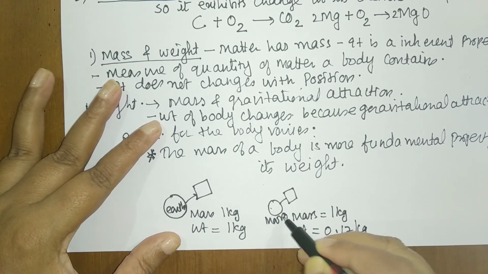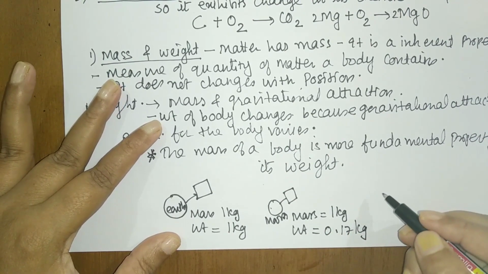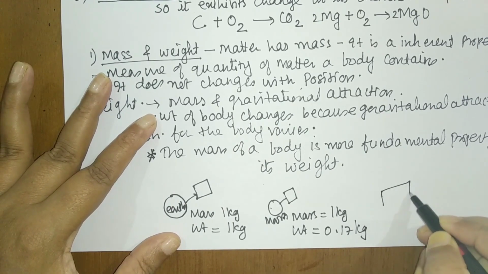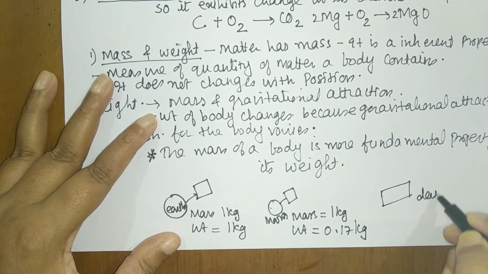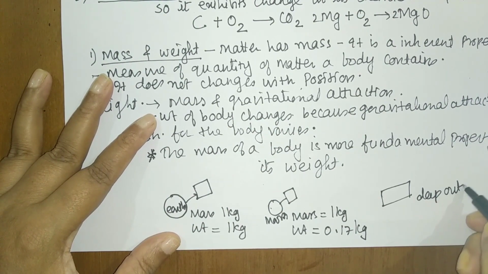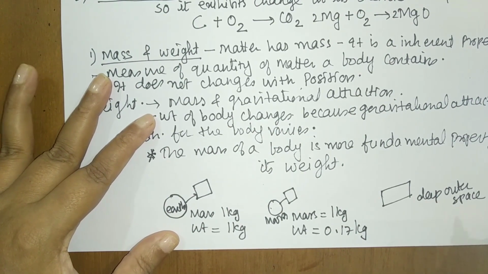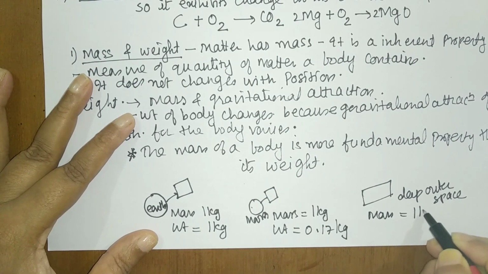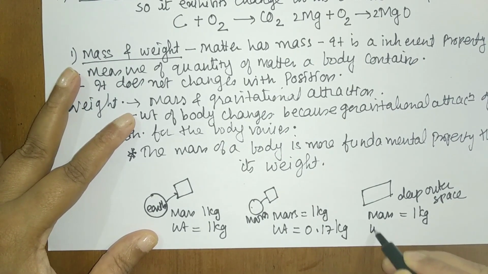This is moon, student. Now if I move on to deep outer space, what will happen? In deep outer space, mass is equal to 1 kg, but the weight is equal to 0 kg.